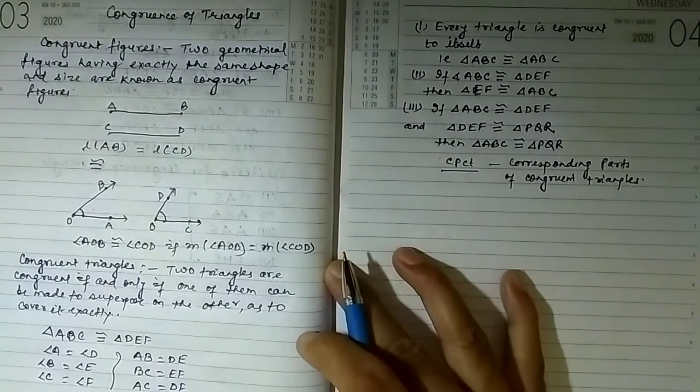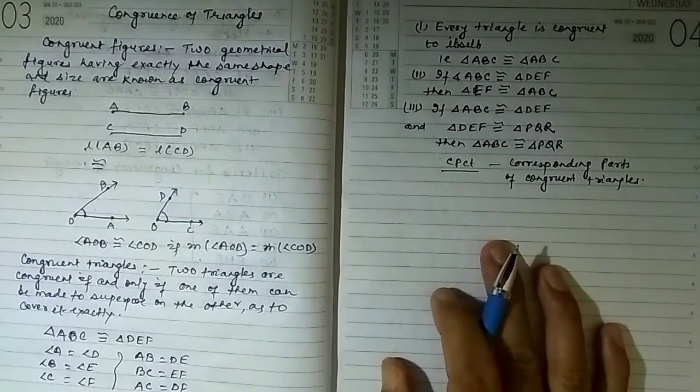Here we have discussed the general criteria for congruency of two triangles, that is, all the corresponding angles and corresponding sides of one triangle are equal to the corresponding angles and sides of the other triangle, then the two triangles are congruent.